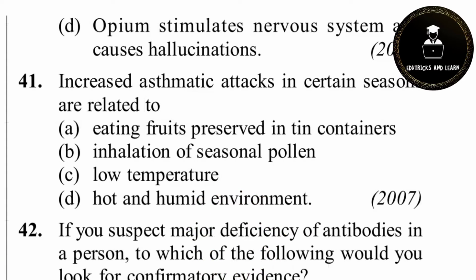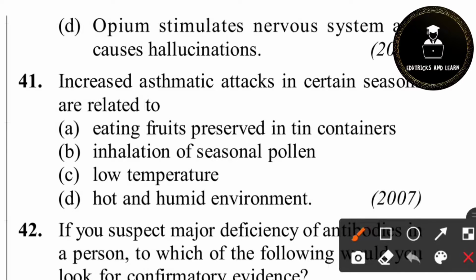41st question. Increased asthmatic conditions in certain seasons are caused by... What is asthma? Asthma is a respiratory disease which has asthma, rhinitis and bronchitis as its extrinsic reaction. So it is caused by pollen grains. What are pollen grains? Pollen grains are the microscopic grains produced by plants in order to reproduce. So inhalation of that seasonal pollen causes asthmatic attacks, increasing asthmatic attacks. So option B is the correct answer.